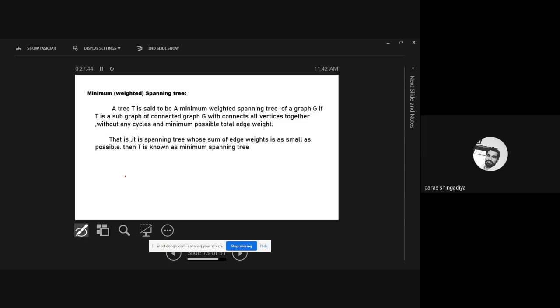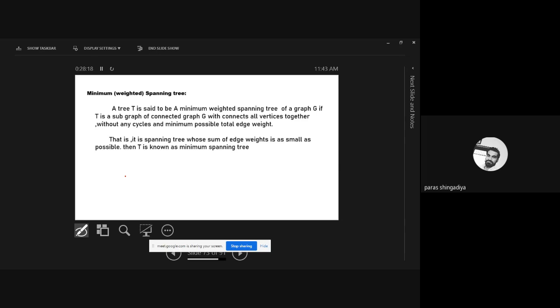Now the next topic is minimum weighted spanning tree. So in that we'll derive a spanning tree of any graph. That is the same. Clear? We have one connected graph there, and then we'll apply a procedure to derive the spanning tree. Means we'll check a circuit, a triangle, and then we'll check which edges we would consider or not. And you have to remove the closed loop. The spanning tree definition is as it is here, plus we add one more condition to check whether it is a minimum weighted spanning tree or not.